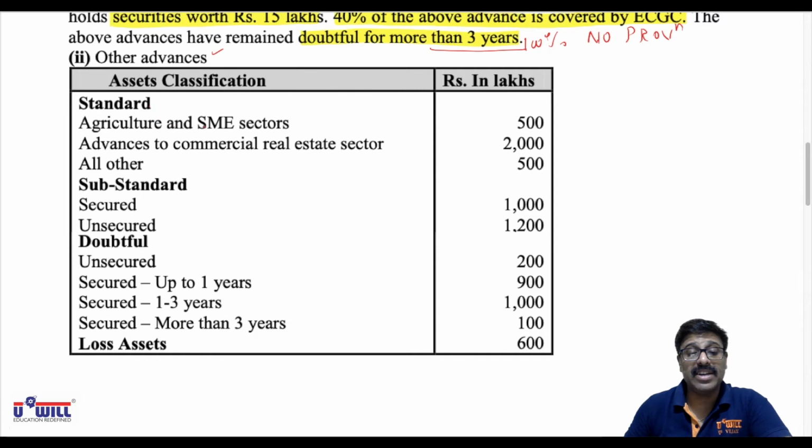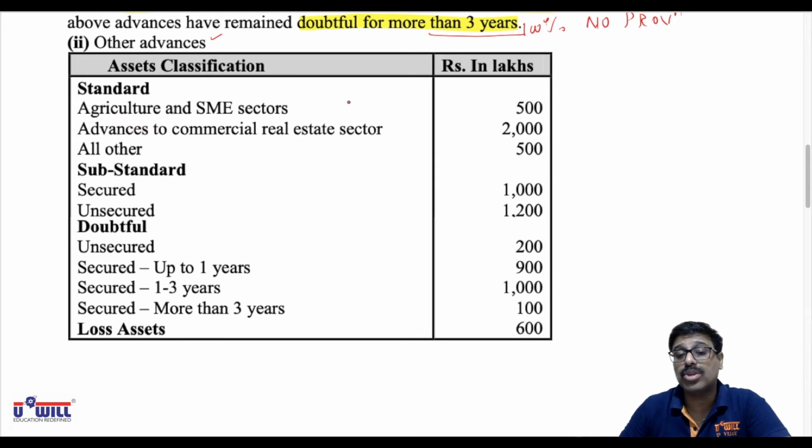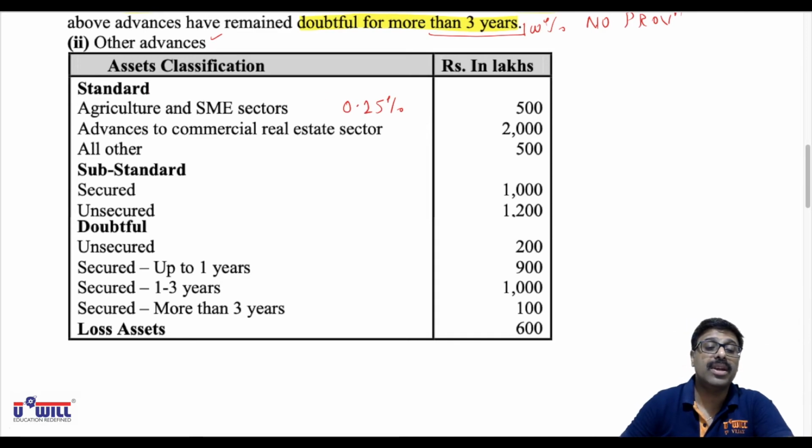Other advances, let us recollect and write the rates. Standard advance, if it is in agriculture and SME sector, it is 0.25%. All of you must remember that. I told you, agriculture and SME 0.25. Then RERA, real estate 1%, residential 0.75%, and all others 0.4%. Okay, you can refer to this chart.